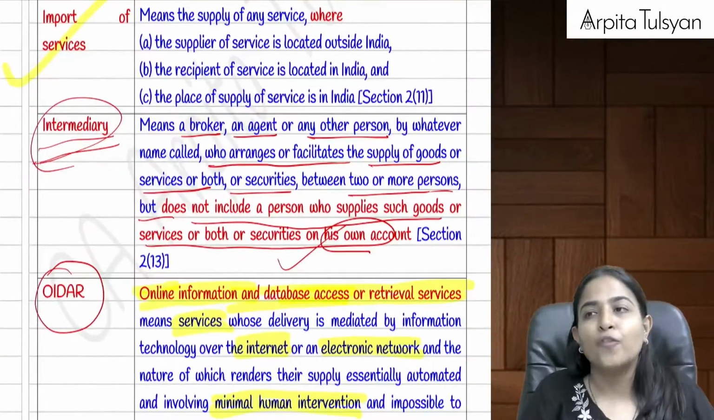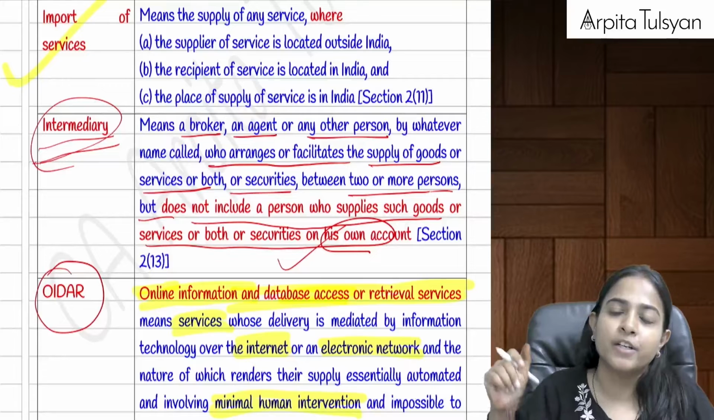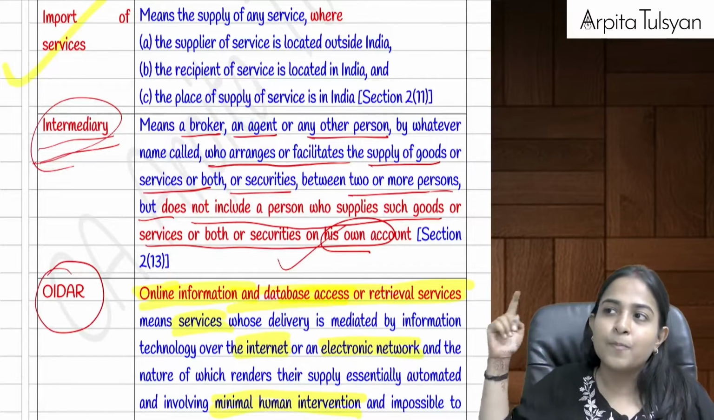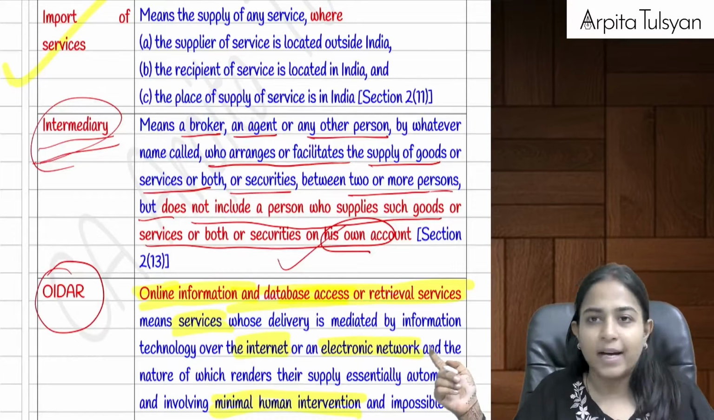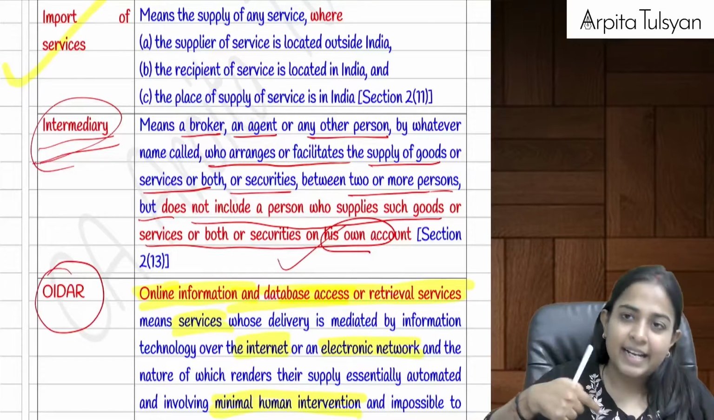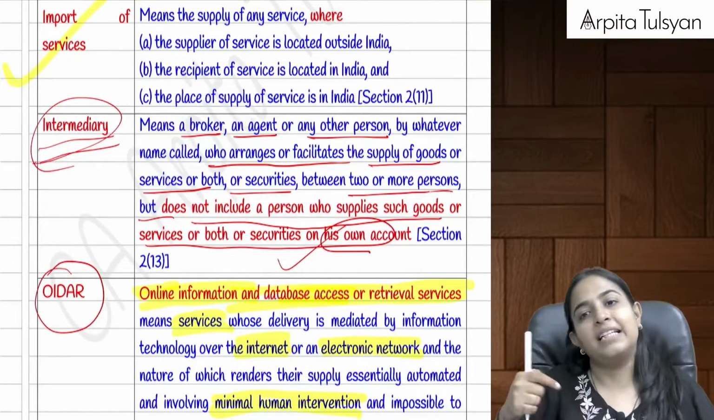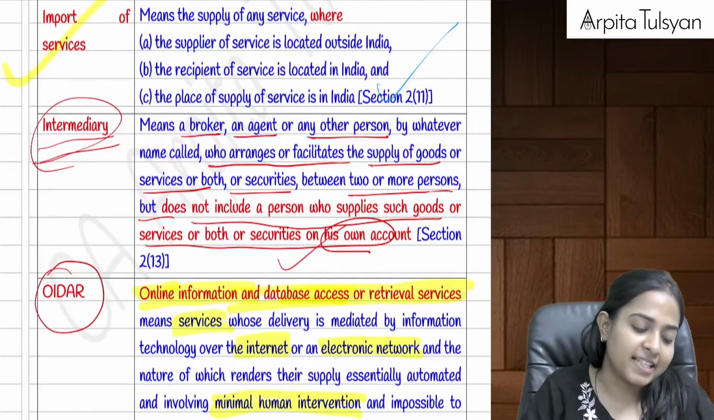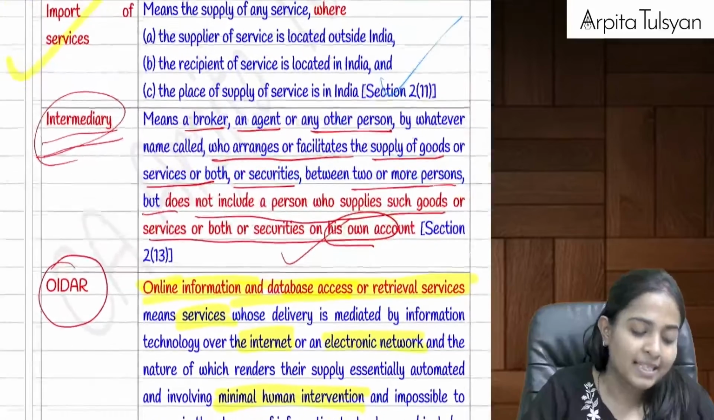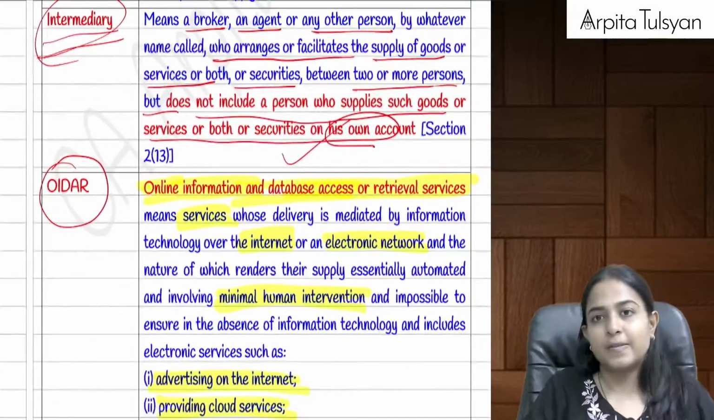Yes. Then import of services. Can you tell me for import of services? Import of services means the service provider or service supplier is located outside India, the service recipient is located here in India, and the place of supply should be in India. Then we can say that this particular transaction will come under the term import of services, right?